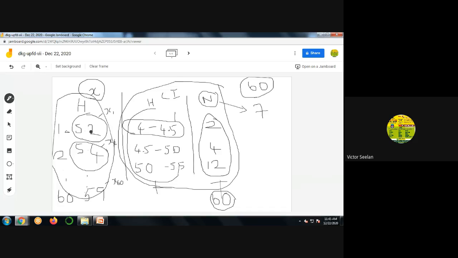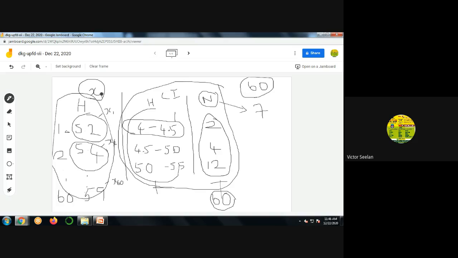This is for the first student, x1. This height is for the second one, x2. This 5.9 represents your 16th student, x16. Clear? So 1 means first student, 2 means second student, 60 means the 60th student.